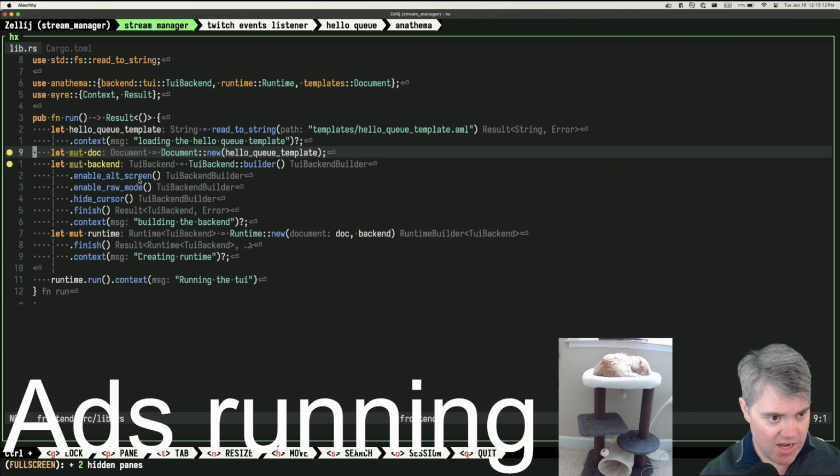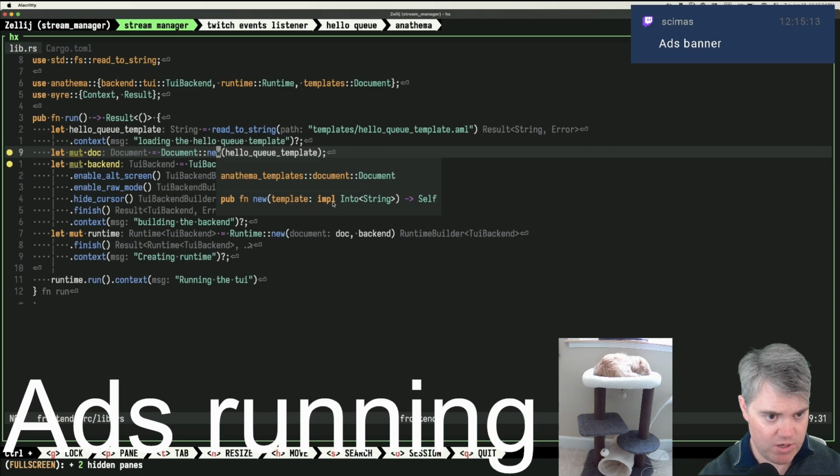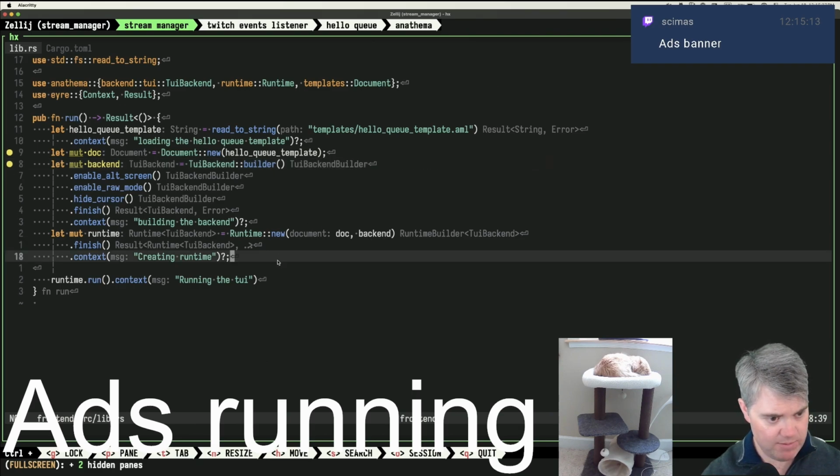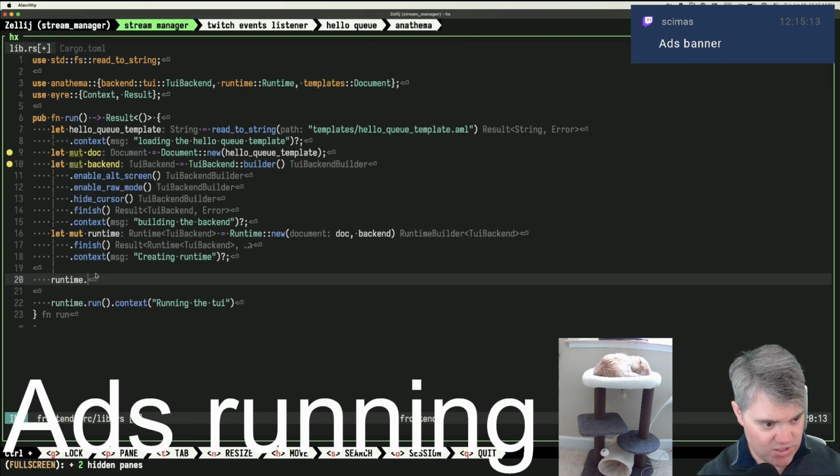So we have a doc, and the doc is being handed to the runtime. The doc gets the template, and that's pretty much it. The backend gets all these things. We then hand the doc and the backend to the runtime. Now that gives me this runtime here. What can I do with this runtime? Right, so run with content, that runs.